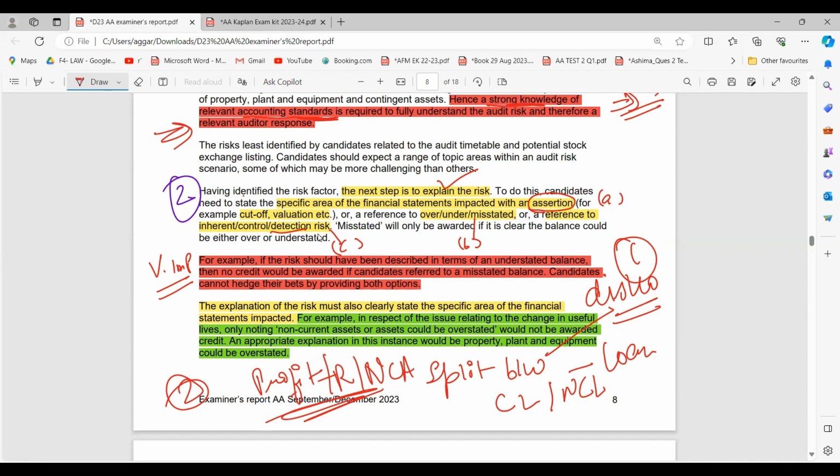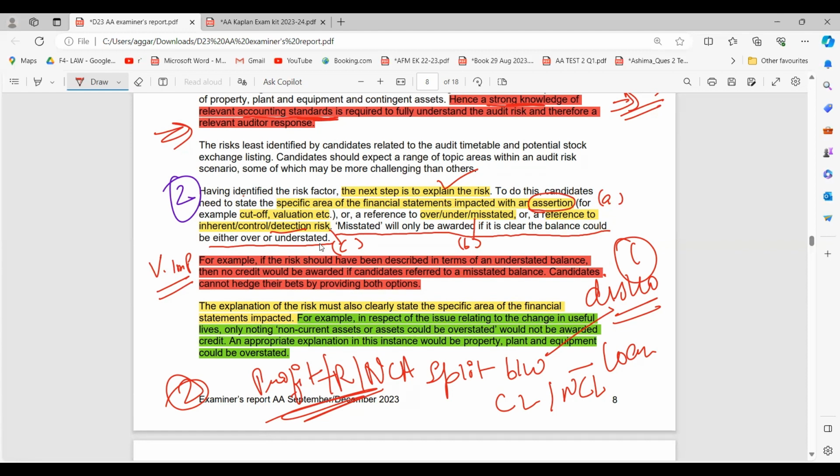Right now, a very, very important thing which I want to again discuss is, if for example you're writing about the overstatement, understatement, and you're not sure, or you're just very lazy and you write misstated. Misstated will not be awarded unless the balance is clear. So misstated will only be awarded if it is clear that the balance could be either overstated or understated. So there can be a scenario where there can be overstatement or understatement, right? There you can write the misstatement.